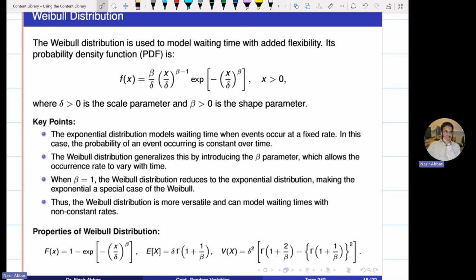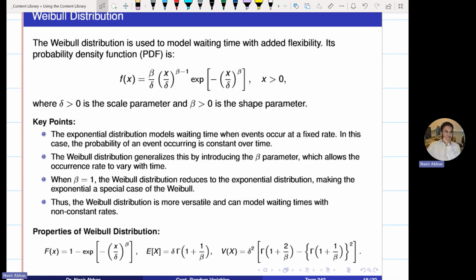So don't worry about trying to read the question. The question is about waiting time till next success and the occurrence rate is changing. So now it is Weibull. No. If there is a question from Weibull in the exam, the question will clearly use the word Weibull. So the question will tell you that X is Weibull here. You are just supposed to do the implementation.